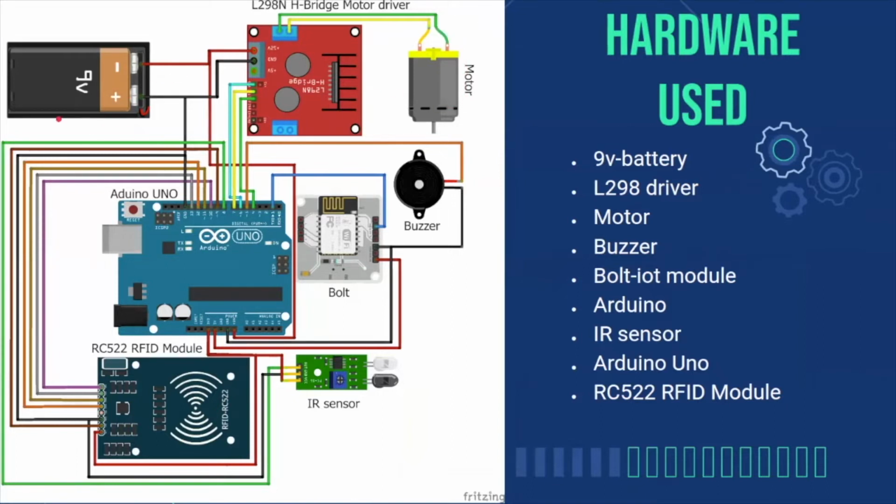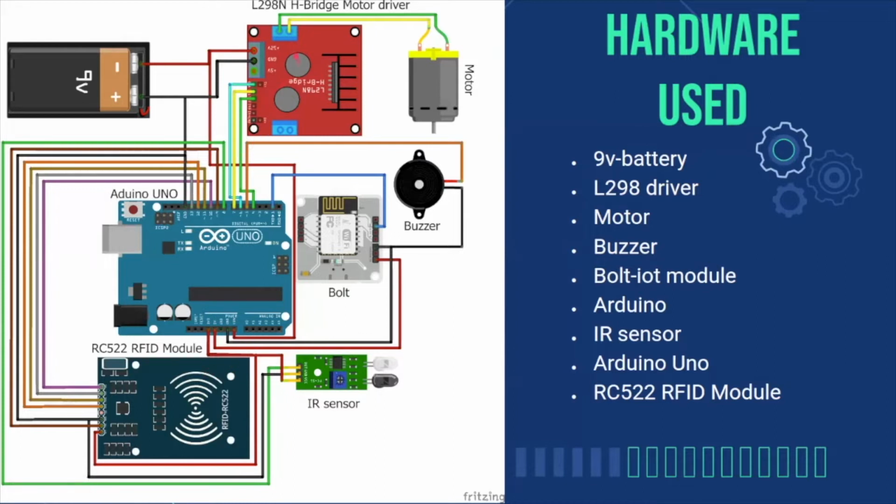Here, starting from the 9-volt power source, it is powering the motor driver IC and the Arduino board. So this power source is powering the Arduino board through the V-in pin. From this, the Arduino board is going to regulate the power to 5 volts. Then the Bolt IoT module is powered by the 5-volt pin. The RFID module and the infrared sensor are powered by the 3.3-volt pin.